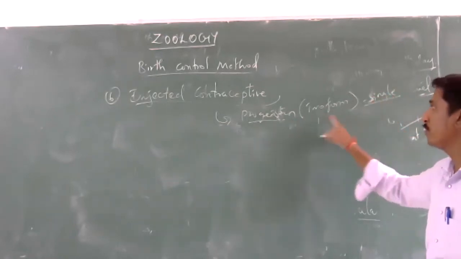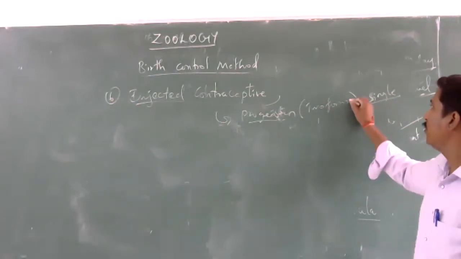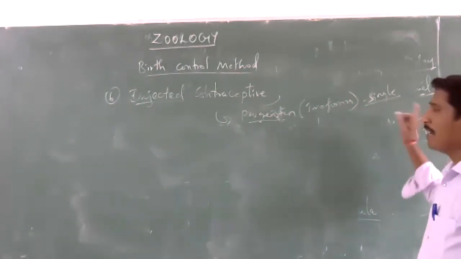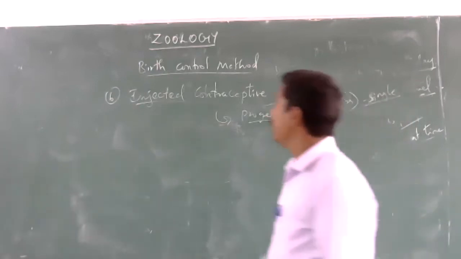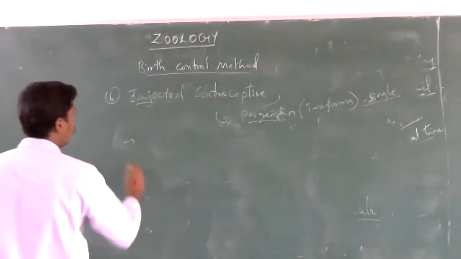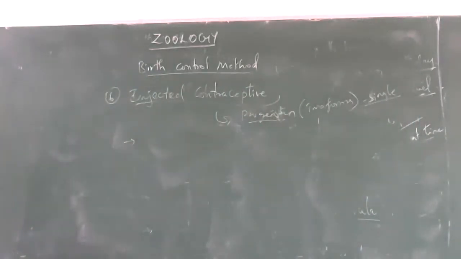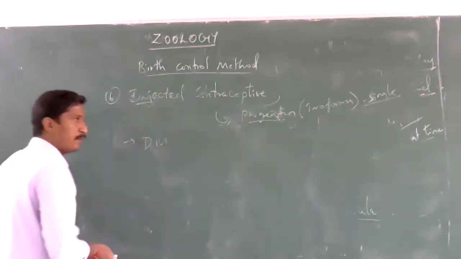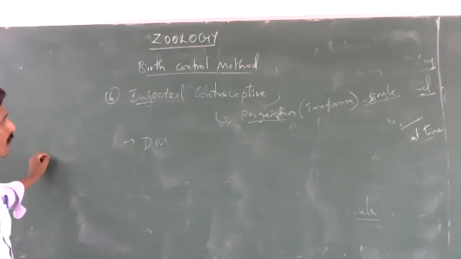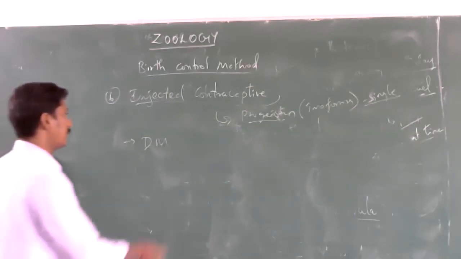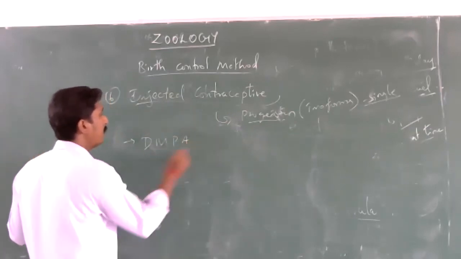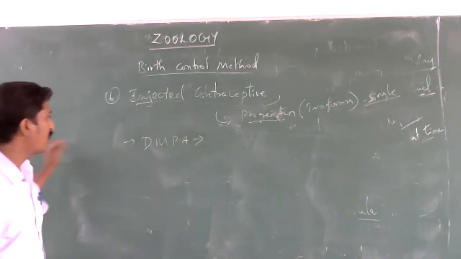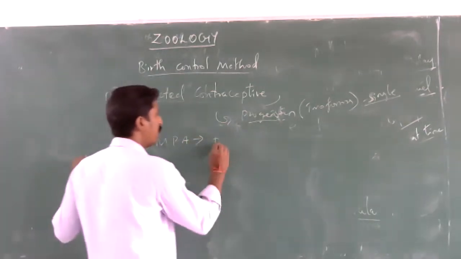Progestin is available in two forms, but we use only one at a time. Shortly, it is called DMPA.